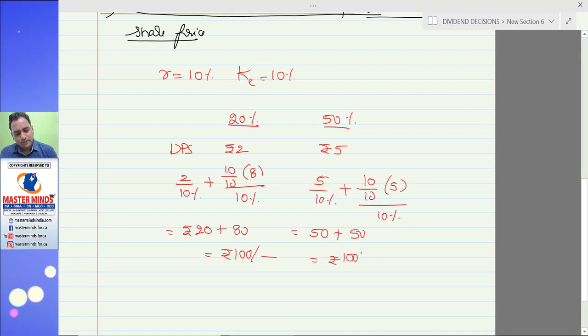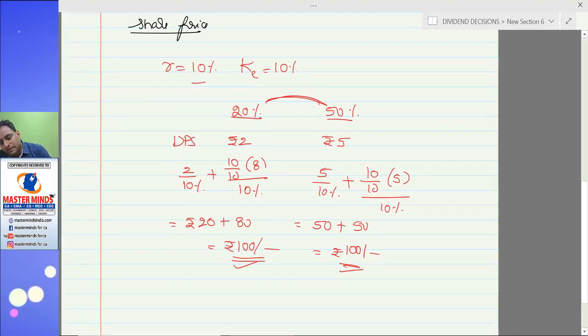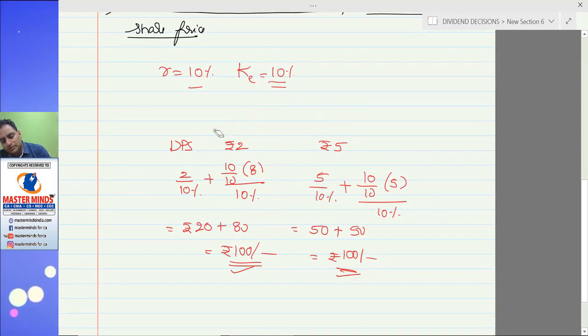So what is your observation? The share value remains at 100 irrespective of dividend payout ratio. You can pay 20% dividend, 30% dividend, 50% dividend, or 100% dividend. Irrespective of dividend policy, the share value would stay at 100 rupees. It is possible only when the reinvestment rate is equal to the cost of equity.